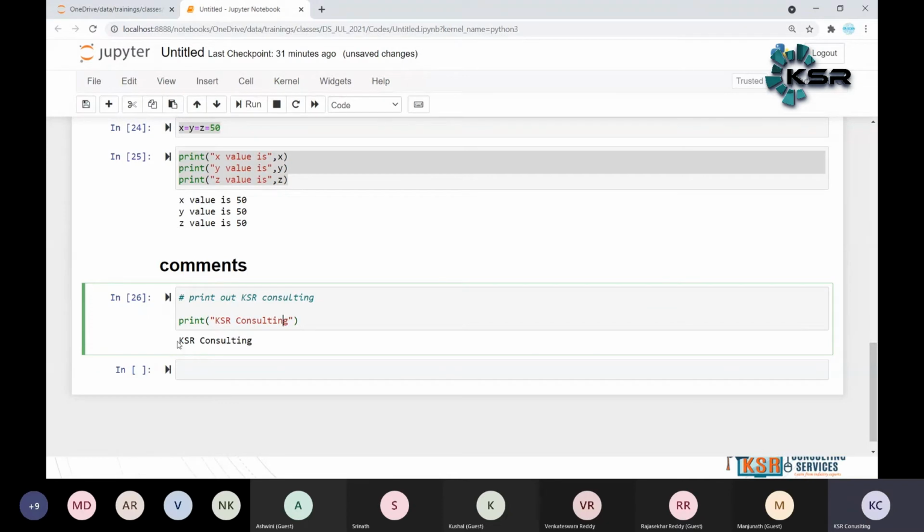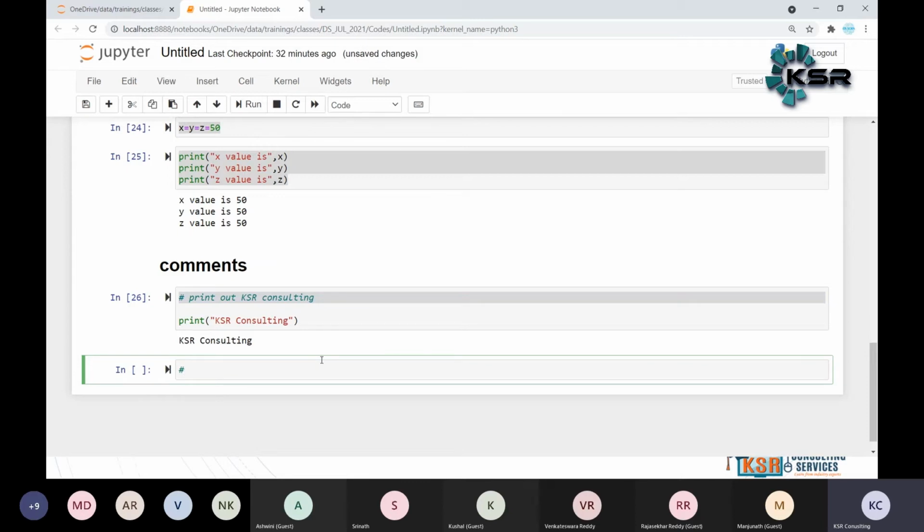Print of KSR Consulting, that's all, a simple print of KSR Consulting. Now just write the comment here. It can be a single line comment or a multi-line comment. This is a single line comment.